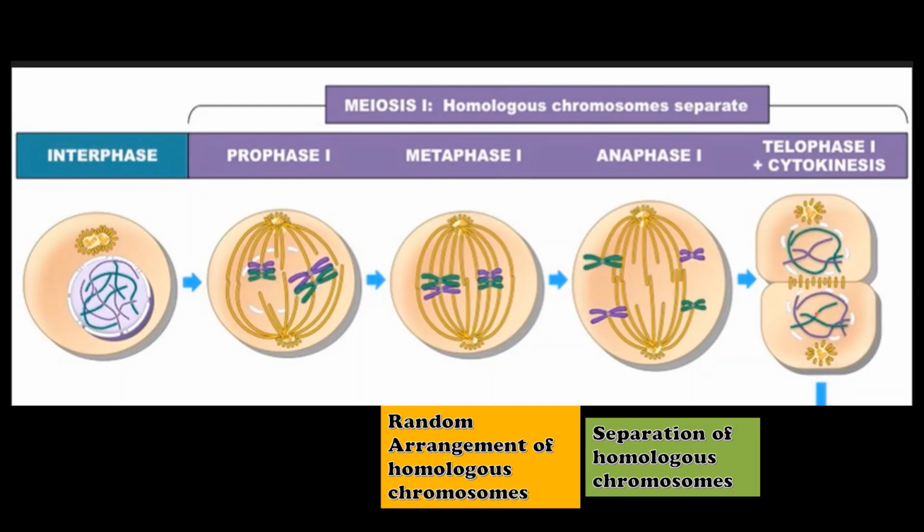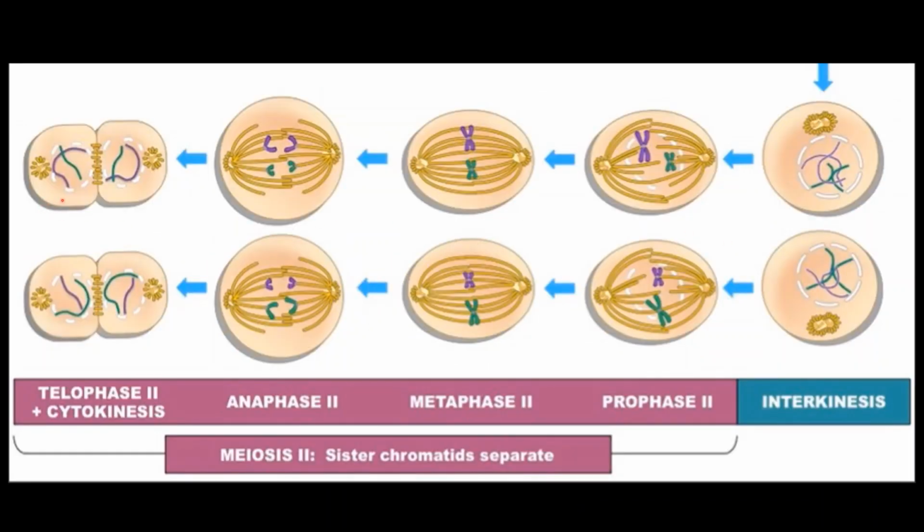Telophase 1 is the opposite of prophase 1, in which the nuclear membrane, nucleus, and nucleolus start reappearing. So by the end of telophase 1, we can see one cell with two nuclei, which is followed by cytokinesis. Now, as we said earlier, cytokinesis in plant cells occurs by cell plate formation, whereas in animal cells, it takes place by cell furrow formation. At the end of meiosis 1, two daughter cells are produced, which are haploid in nature.